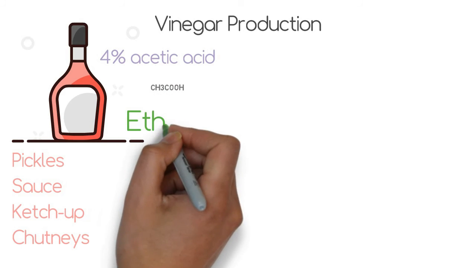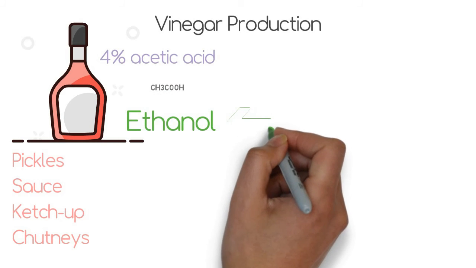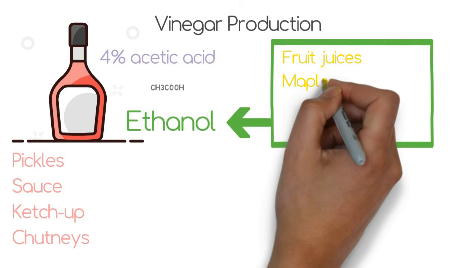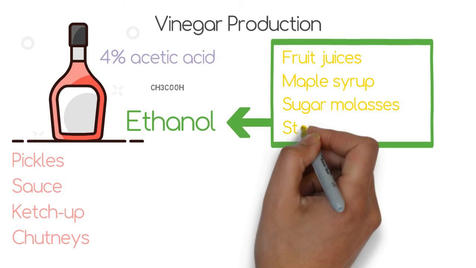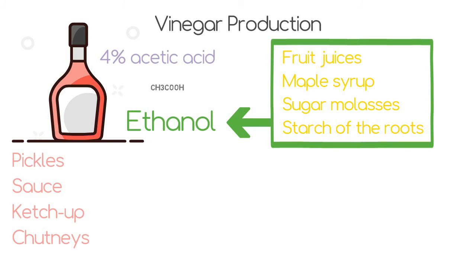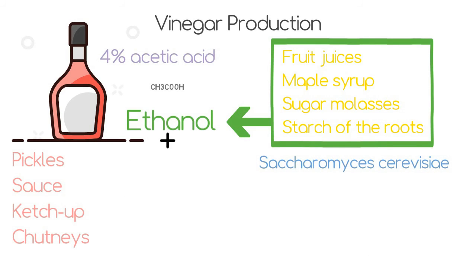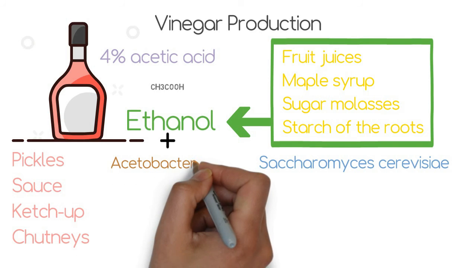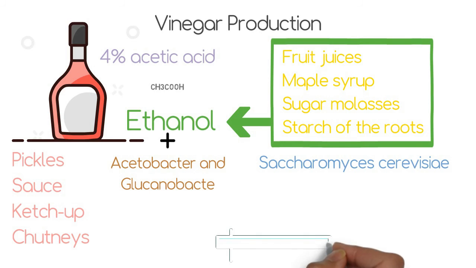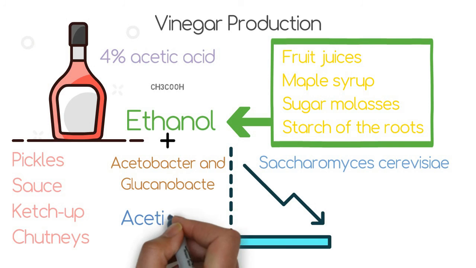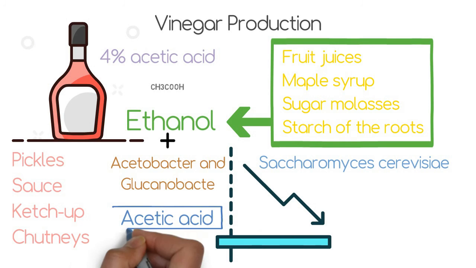Ethanol, that is alcohol, is obtained by fermentation of carbon compounds like fruit juices, maple syrup, sugar molasses, starch of roots with the help of yeast Saccharomyces cerevisiae. A mixture of bacterial strains like Acetobacter and Gluconobacter is mixed with ethanol for its microbial degradation. Acetic acid and other byproducts are obtained through it.